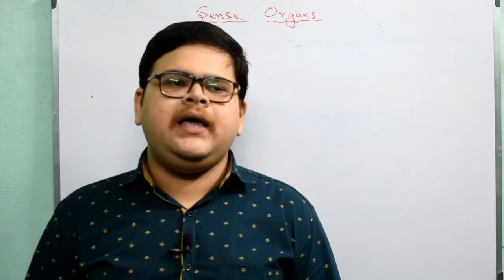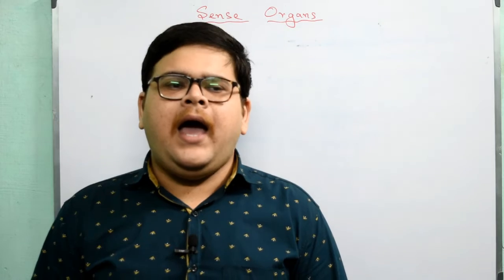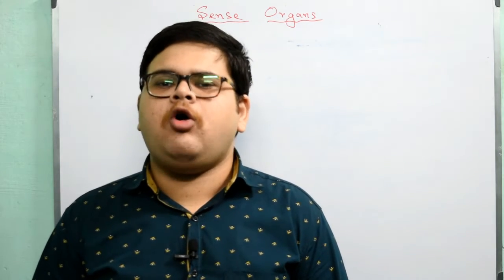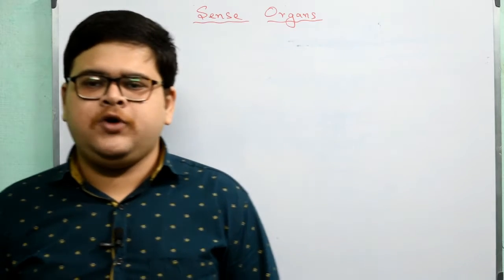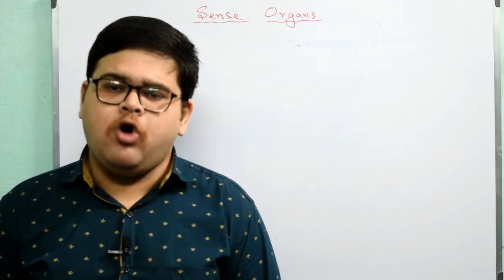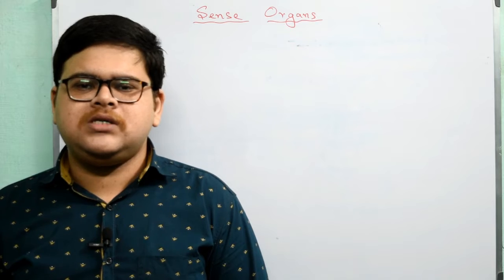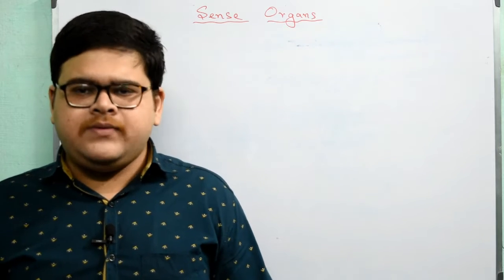So we have already come across what the nervous system is and what the parts or organs of the nervous system are. Now we will be going through the next and last part of the chapter, that is the sense organs. How these sense organs emerge, and what are the types of sense organs.